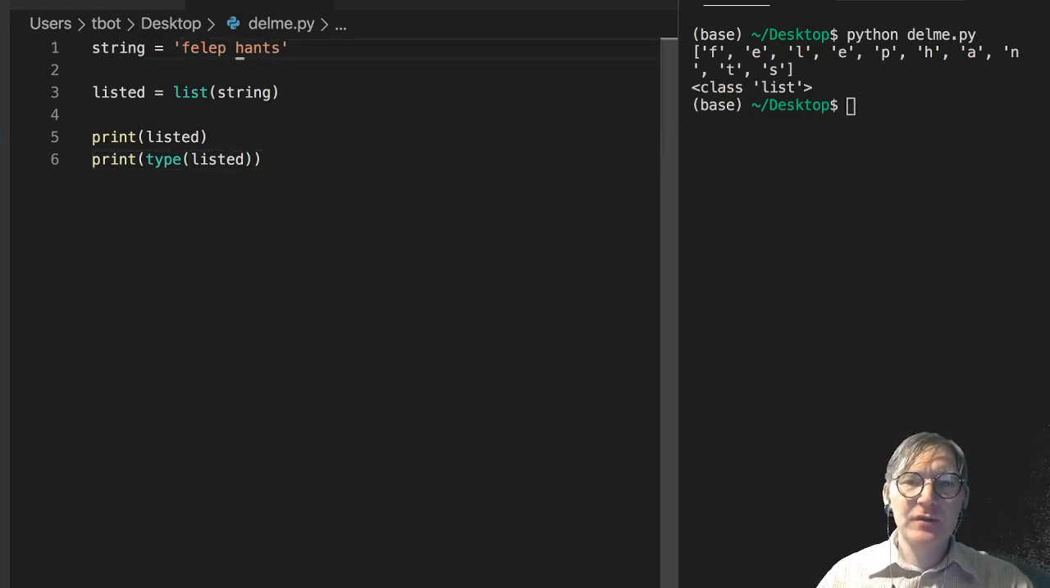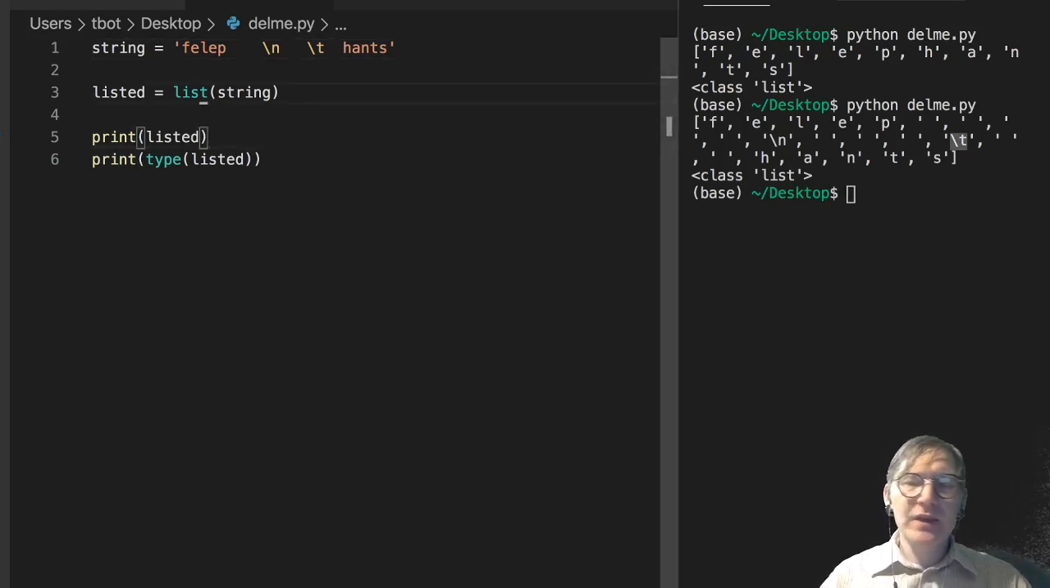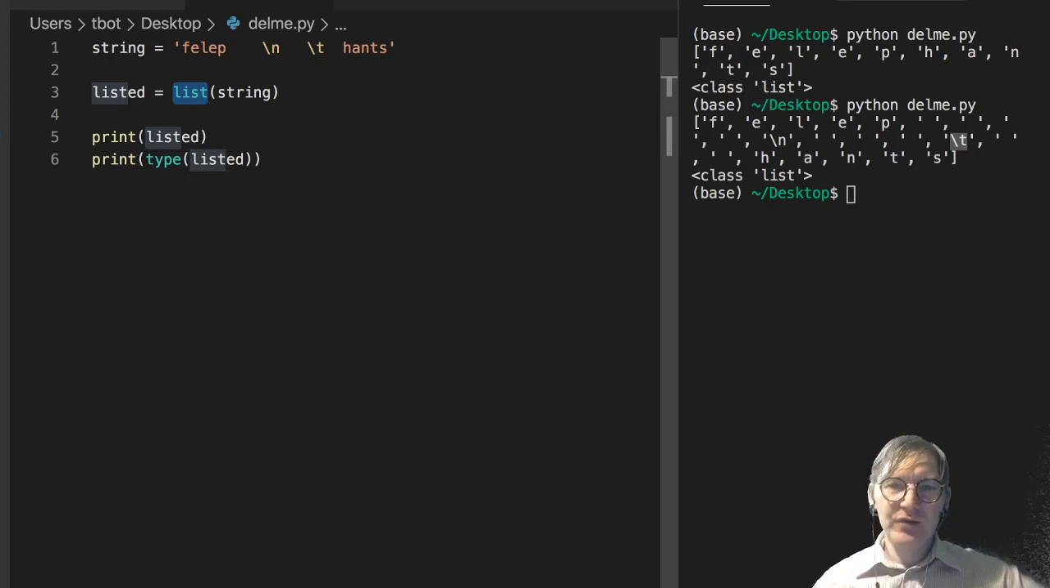Let me just add a few spaces here. And let me add a new line character, and let me add a tab here too. And run it again. Notice we get all the empty spaces here. We get the empty spaces, we get the new line character, we get the tab, we get everything. So this is a way that you can break a string into its individual components using the list function. So when you cast a string to a list, you get a list where every element in that list is a character from the original string in order. That's going to come in really handy. You're going to want to remember that.